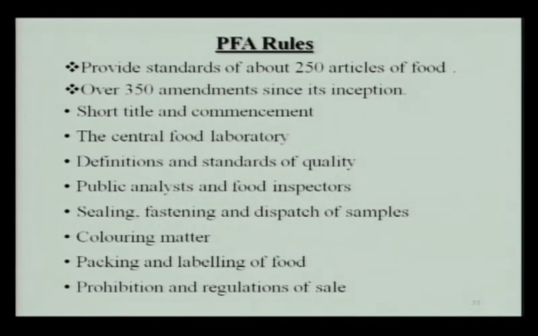The next part is about the packing and labeling of food. It gives various instructions for packing and labeling of various food products, and what the size of the label should be, whether it should be marked for veg product and non-veg product. There should be a declaration from the manufacturers, the details and address of the manufacturer, date of expiry, everything is mentioned there in the PFA rules.